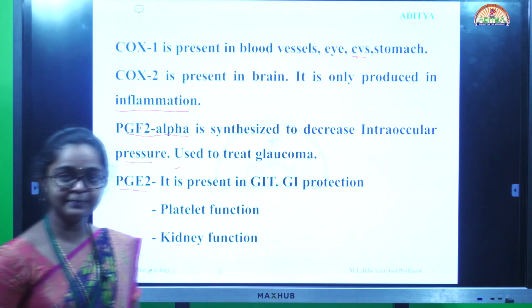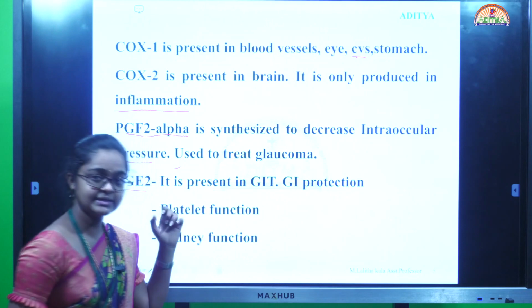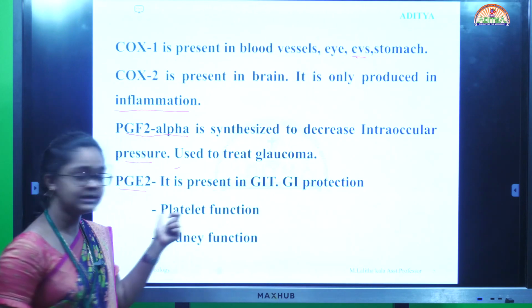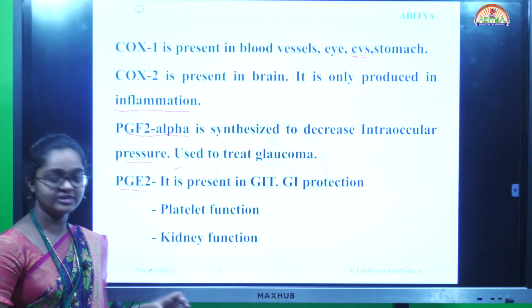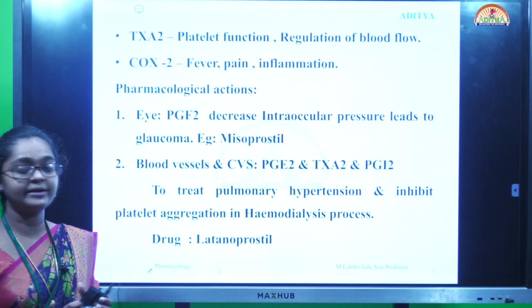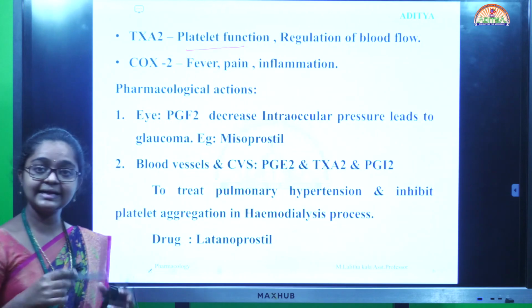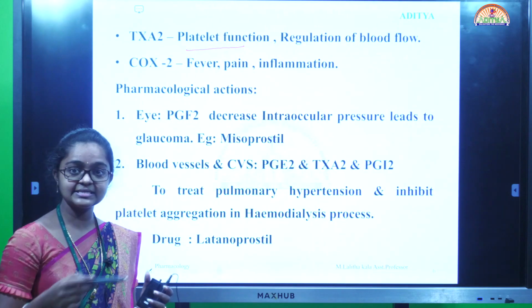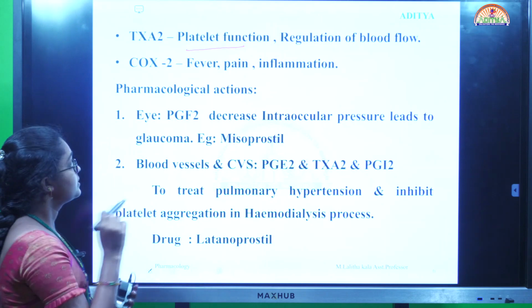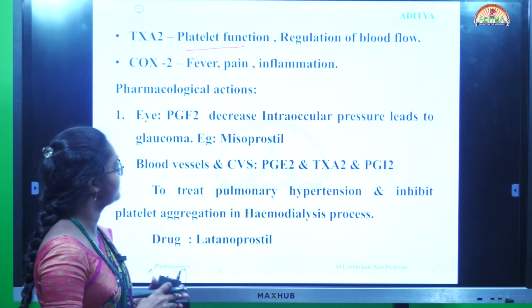Next, prostaglandin E2. Prostaglandin E2 is mainly present in the gastrointestinal tract. It is mainly used for GI protection, platelet function and kidney function. Next one is thromboxane A2, which is mainly present in platelet functioning, that means it is involved in blood flow. COX2's main role is fever, pain and inflammation.